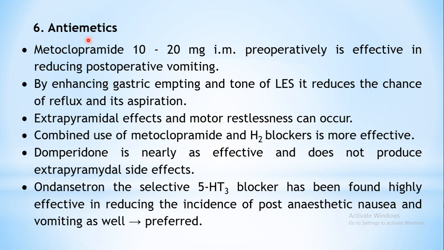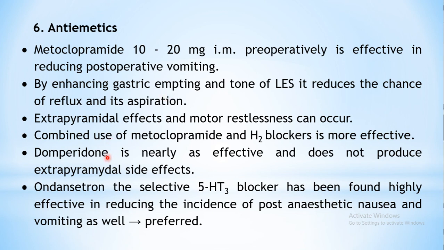Next class is antiemetics. Drugs like metoclopramide, when given pre-operatively, can extend the anti-emetic effect, because nausea and vomiting is a complication that can be avoided by anti-emetics given before the operation. Metoclopramide increases gastric emptying; it is a gastric hurrying agent.